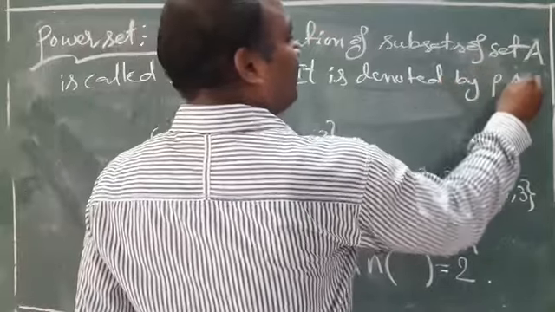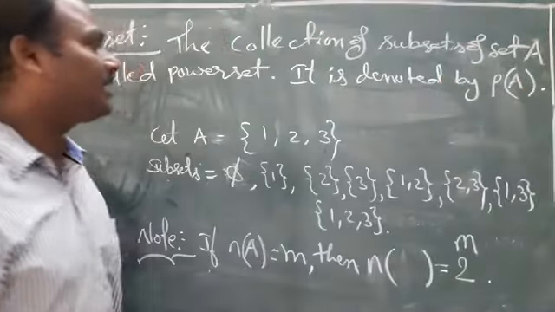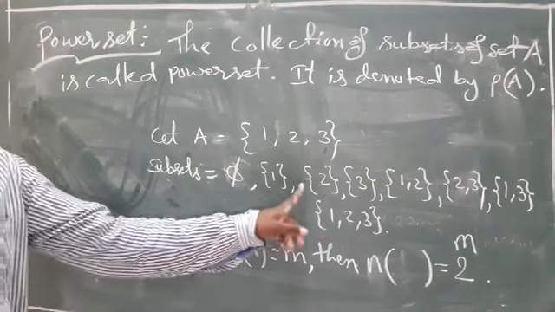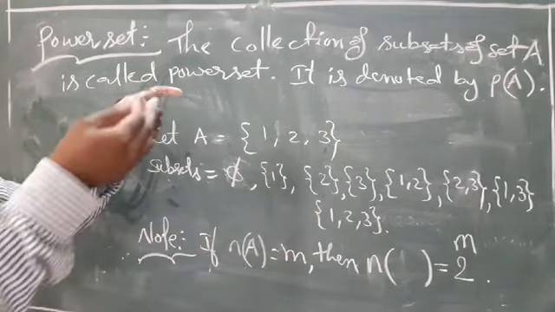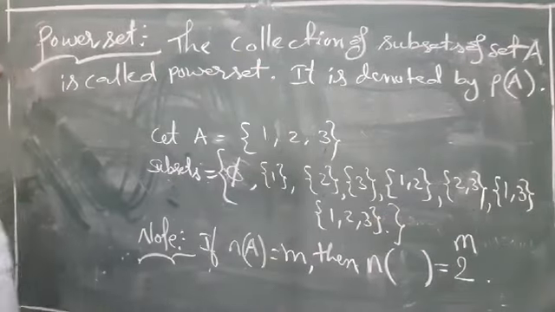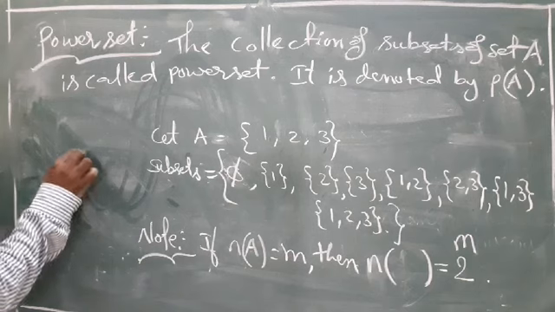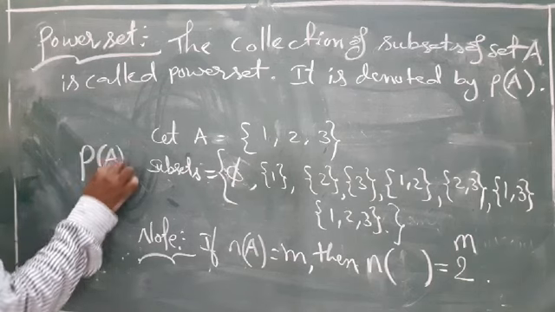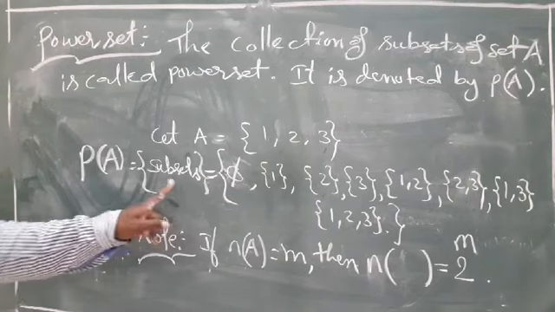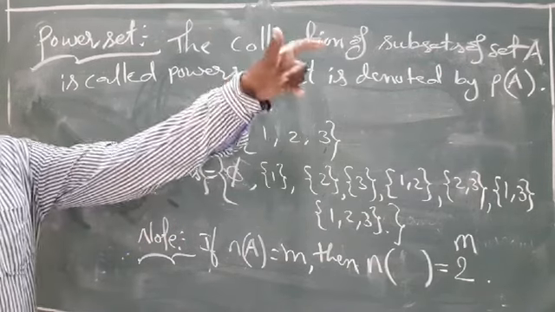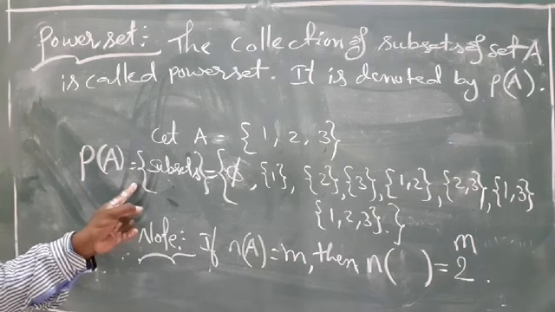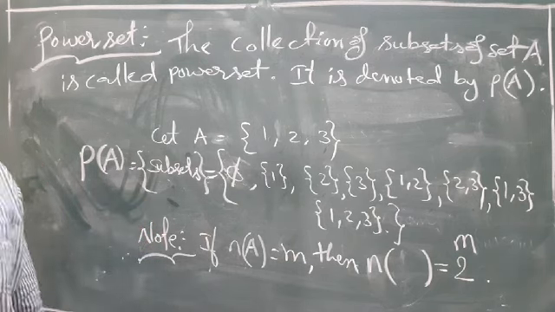P of A. Observe here, a set is there. How many subsets are there? 8. The collection of subsets. Yes, the collection of subsets is called a power set. Set of subsets. The collection of subsets of a set A is called a power set.